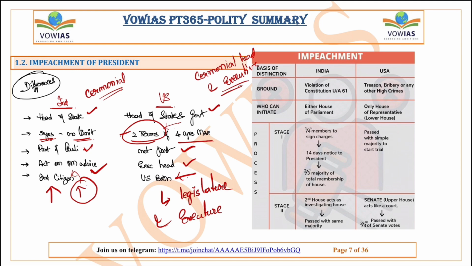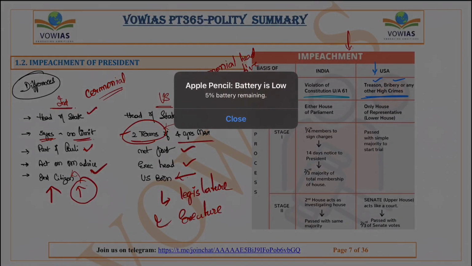Okay. Now we will see the impeachment process. So this impeachment process is different in India and USA. Now what are these differences? First, the ground for impeachment is the first difference between India and United States. In India, a president is impeached for violation of the constitution. But in United States, a president is impeached for treason, bribery, or any other high crimes. So treason means basically compromising. That means if a person is betraying the government, then it can be called as treason.